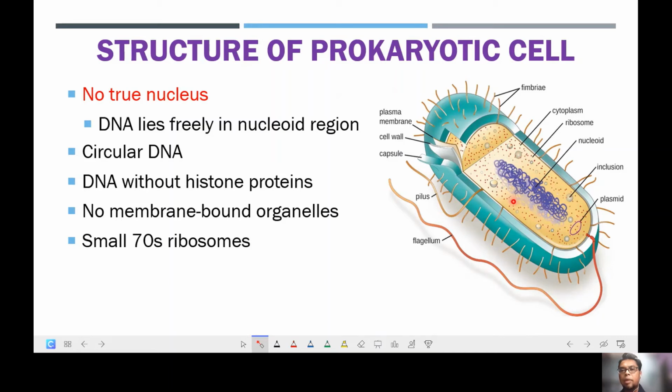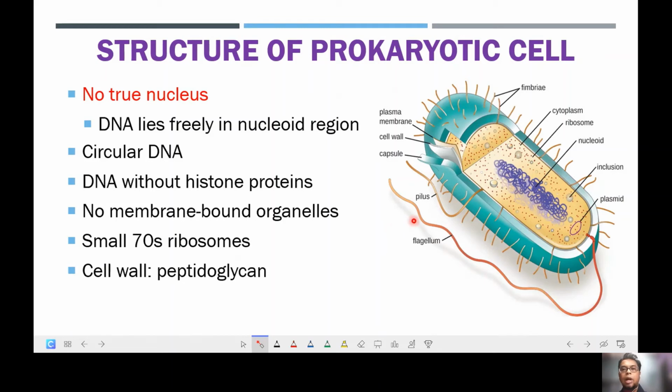Ribosome is an organelle, but the ribosome is not membrane bounded. And one particular thing about the ribosomes of the prokaryote is that they have ribosomes called the 70S ribosomes, which are very small in size.